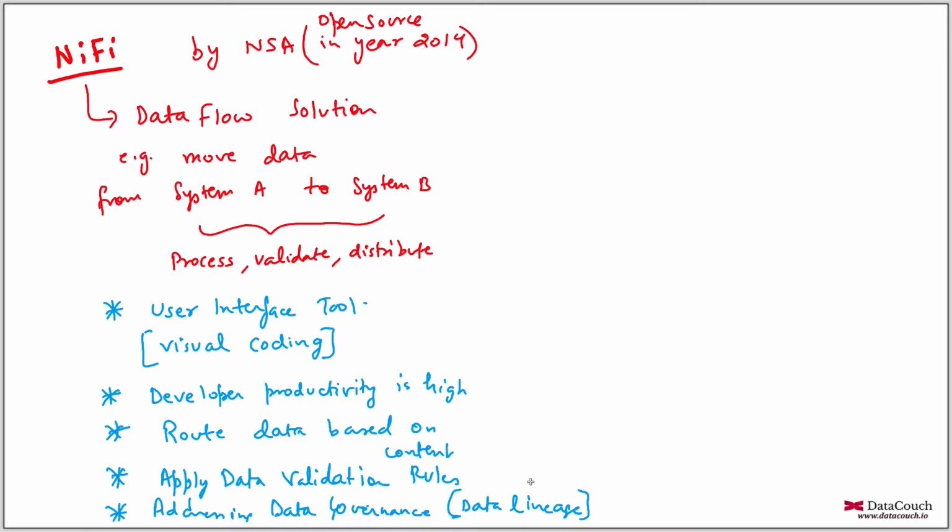Apart from that, data ingestion from varied data sources and data formats is possible. So let's say I have data in CSV, I want to convert it to Avro, and then I want to send it to some other downstream system. That is also possible here.